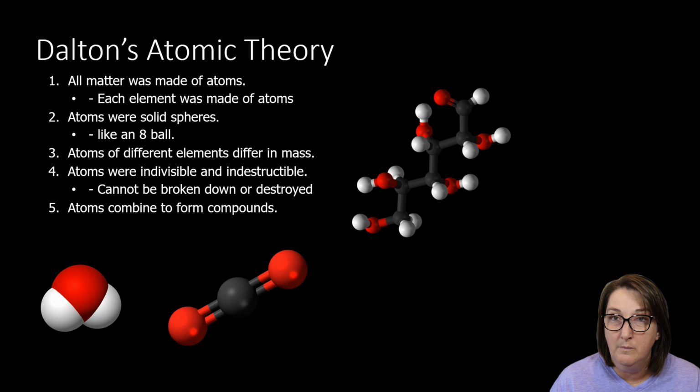Atoms can combine to form compounds. So I can have oxygen and hydrogen to make water. I can have carbon and oxygen to make carbon dioxide. I can put a bunch of carbons, hydrogens, and oxygens together and make sugar. So I can make these compounds. The only one that we do not agree with right now is number 2. We no longer believe that these are solid spheres. We have a different theory, and we're going to talk through those as we go. But all the other ones, the other 4, we agree with those.